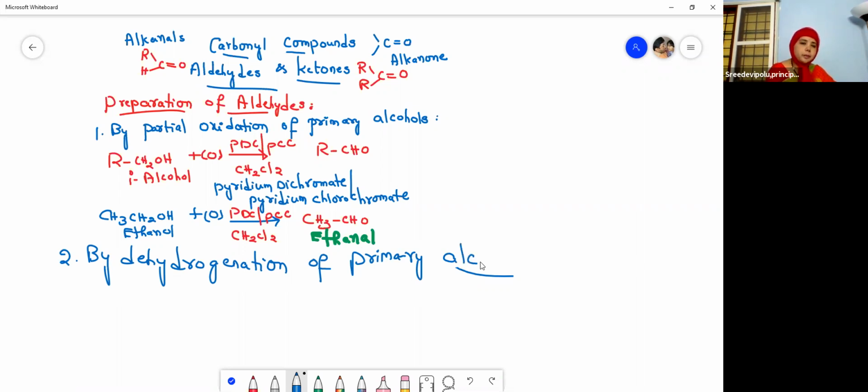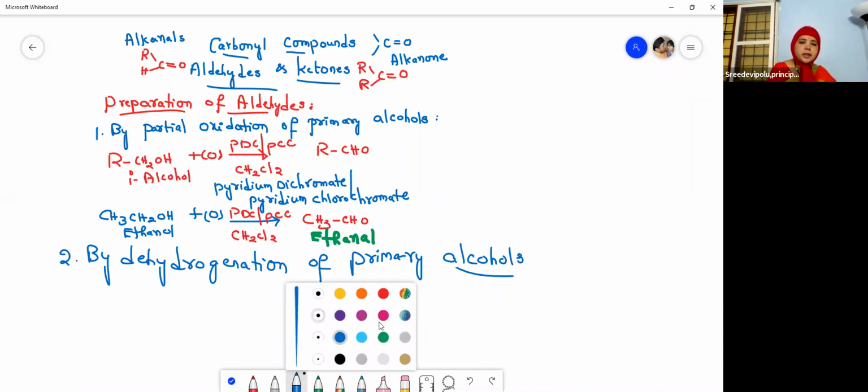So the second preparation is dehydrogenation. Dehydrogenation means removal of hydrogen atoms, right? We can call it elimination of hydrogen.